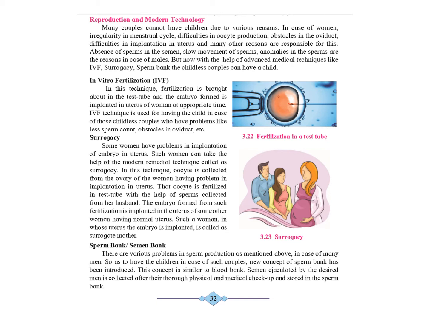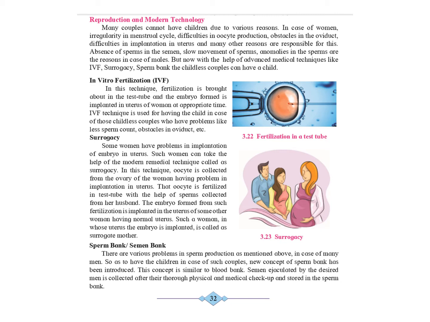The IVF technique is used for having a child in the case of those childless couples who have problems like low sperm count, obstacles in the oviduct, etc. The next technique or process is called surrogacy. Some women have problems in implantation of the embryo in the uterus. Such women can take the help of the modern technique called surrogacy.